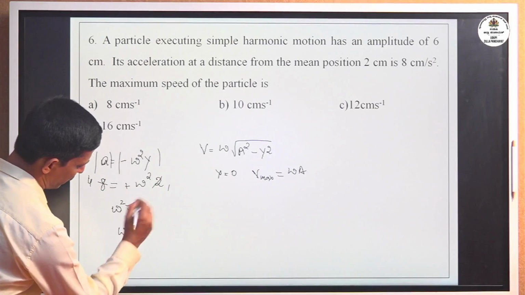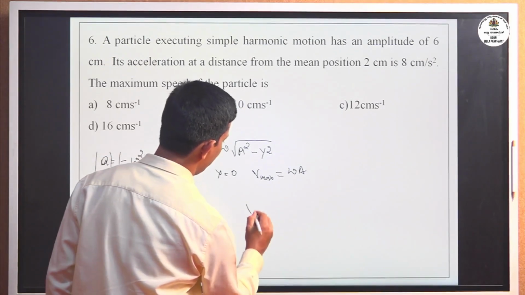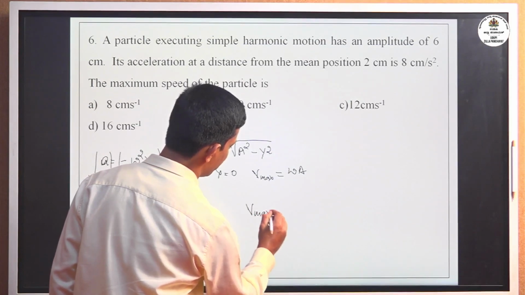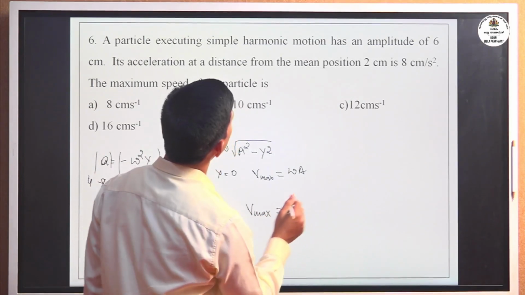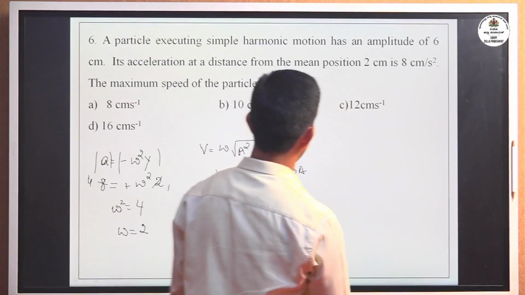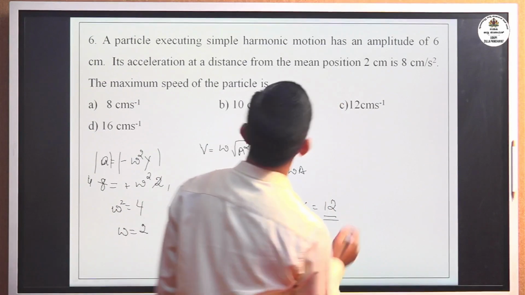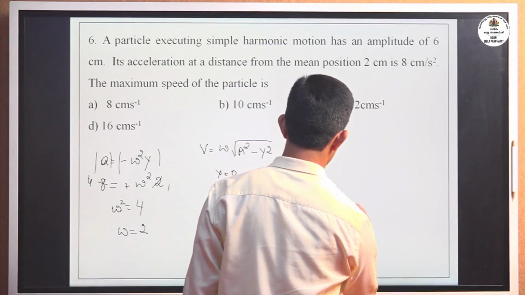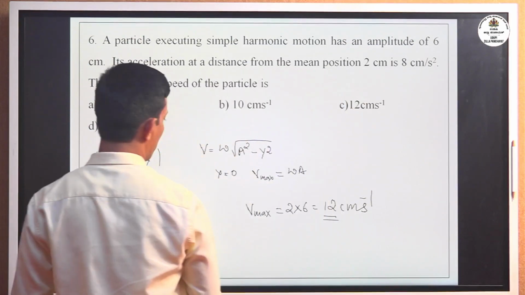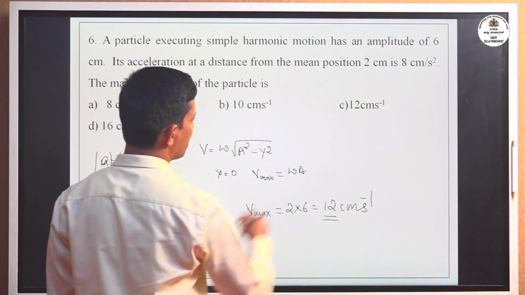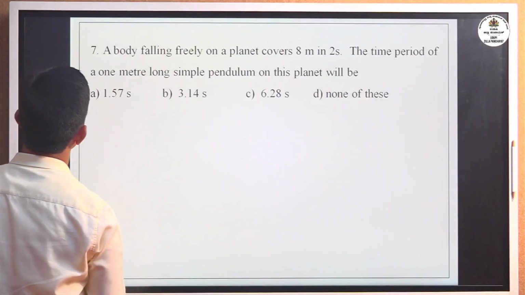Omega is root of 4, that is 2. Then v maximum equals omega into amplitude, 2 into 6 equal to 12 centimeter per second. The correct option is 12 centimeter per second. Move to the next question.